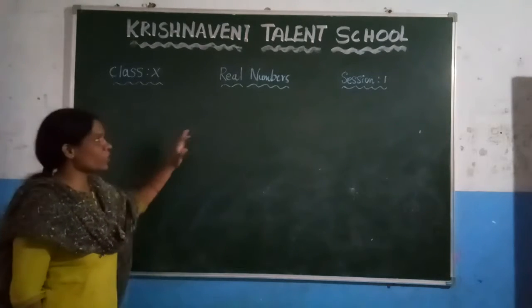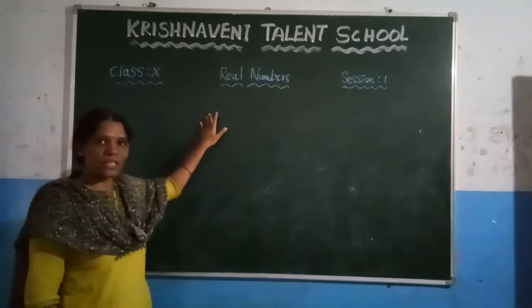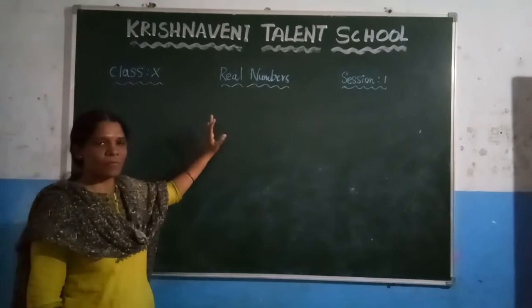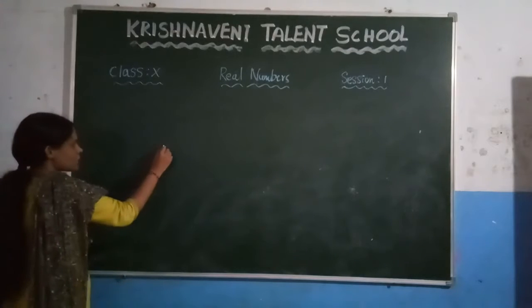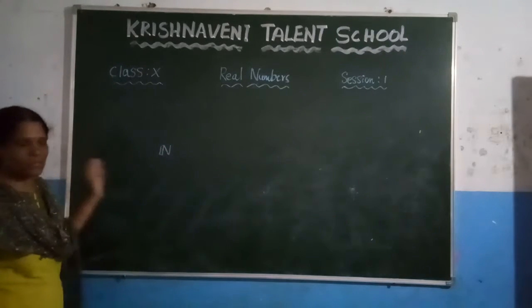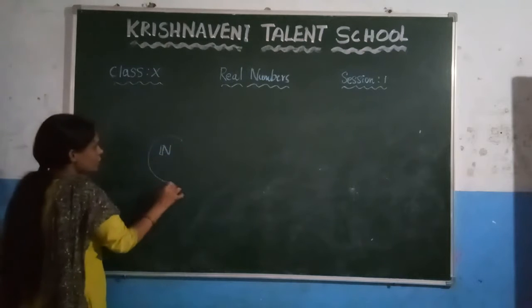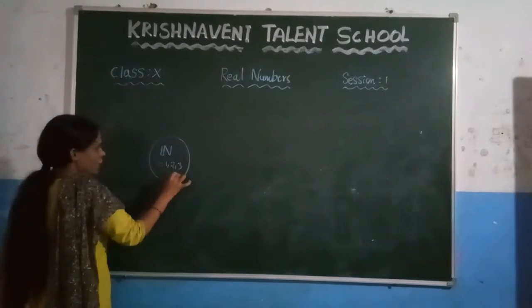In this session, we are going to discuss the chapter Real Numbers. Before going into the chapter, let us have a brief recap about real numbers. We know that the first number system is the natural numbers, denoted by the letter N, and it starts from 1, 2, 3 and so on.